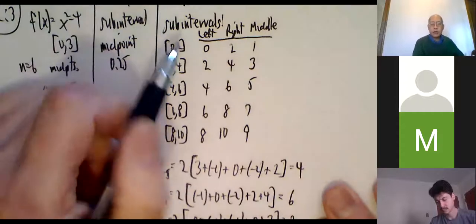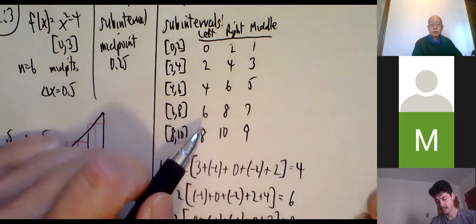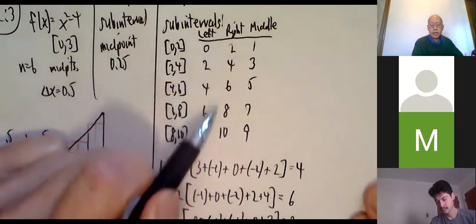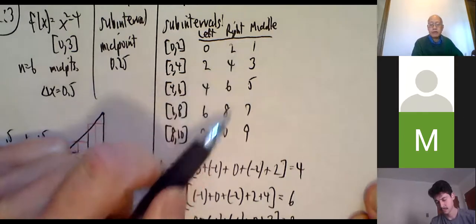So the left endpoints are 0, 2, 4, 6, 8. The right endpoints are 2, 4, 6, 8, 10. The midpoints are 1, 3, 5, 7, 9.